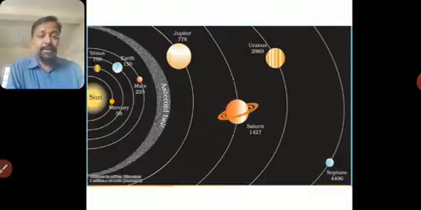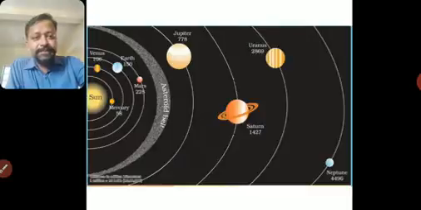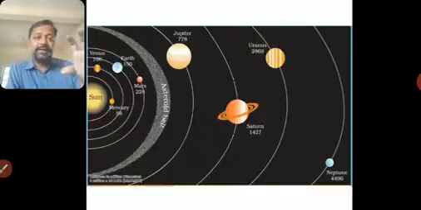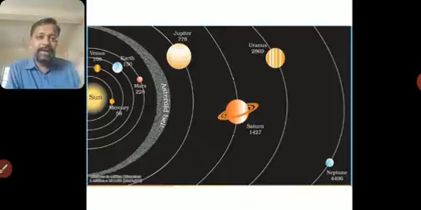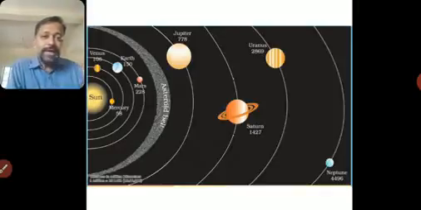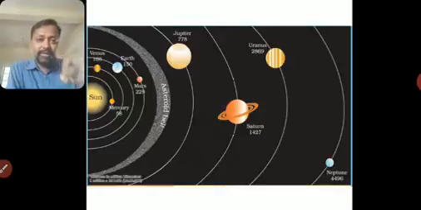Now we'll see certain details about these things. You can see here it is given Jupiter 778, Neptune 1427. What it is will come in the next slide. We'll try to see the features of these planets, how far they are, how many moons they have, how much time they take to revolve around the Sun. All these things we will go through one by one.